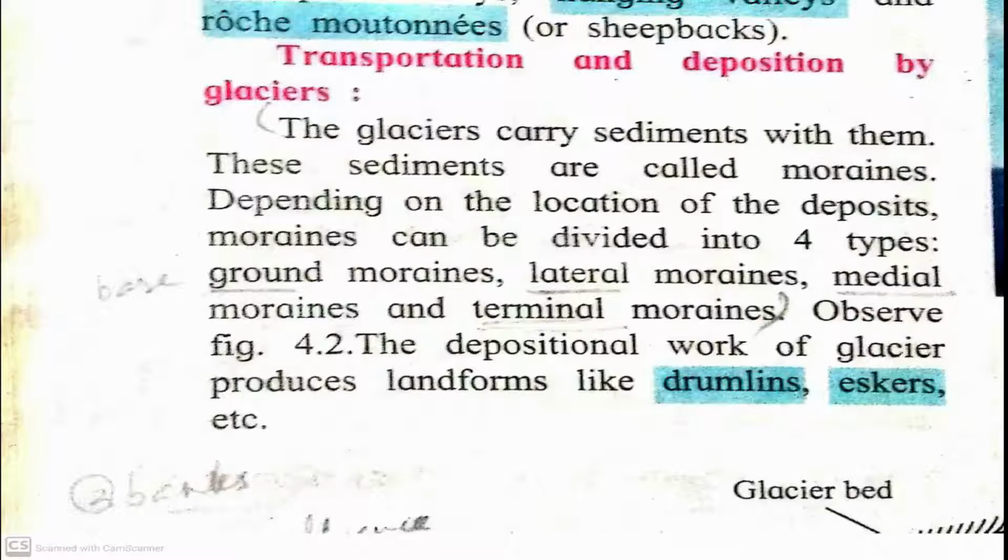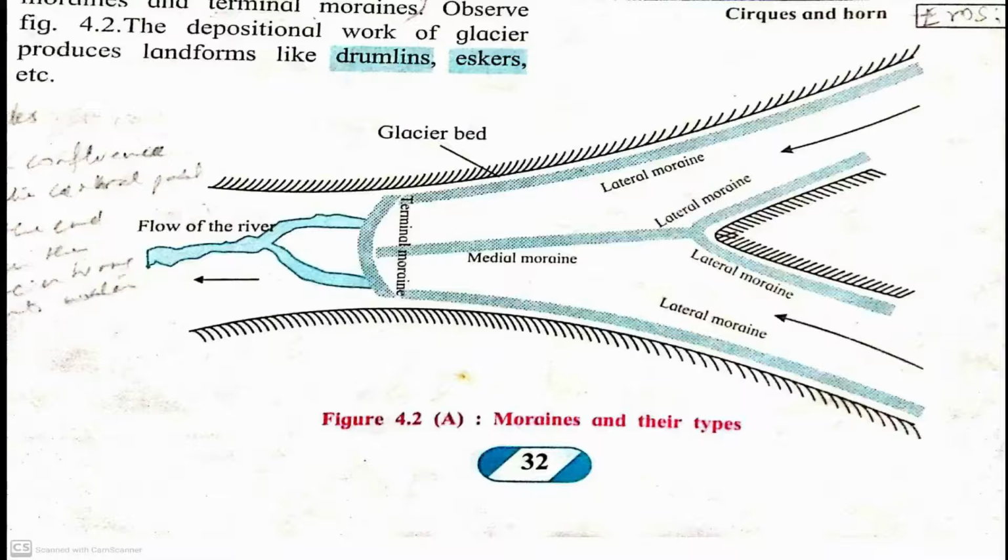Next topic, transportation and deposition by glacier. While the glacier is moving on a steep region, it carries sediments on a large scale. These sediments are called moraines. So children, what is meant by moraines? Moraines means the sediments carried by a glacier. Depending on the location of the deposition, moraines can be divided into 4 types.